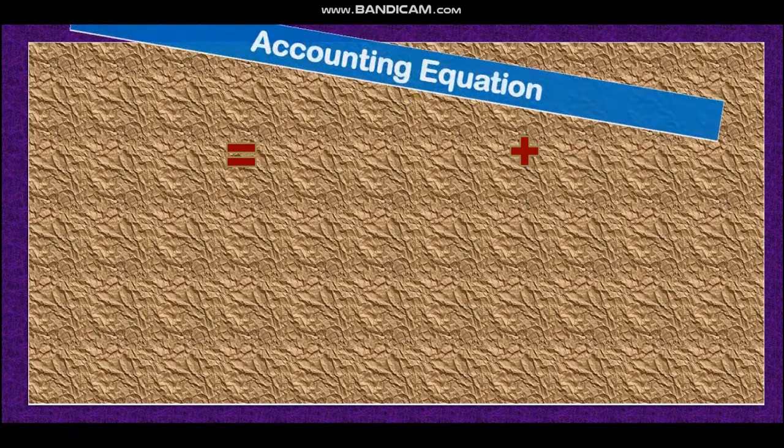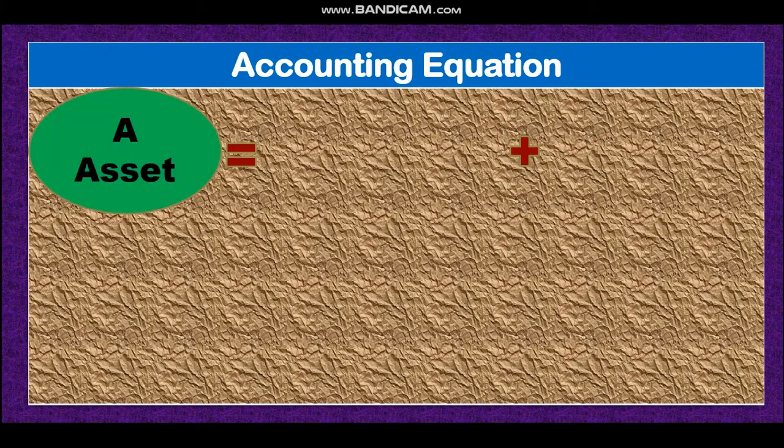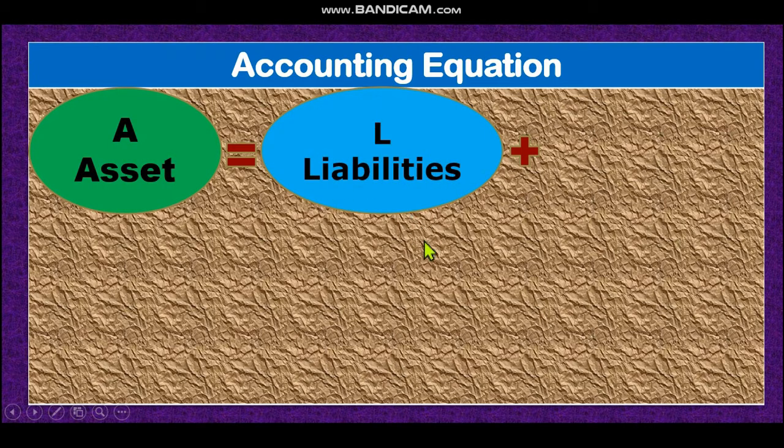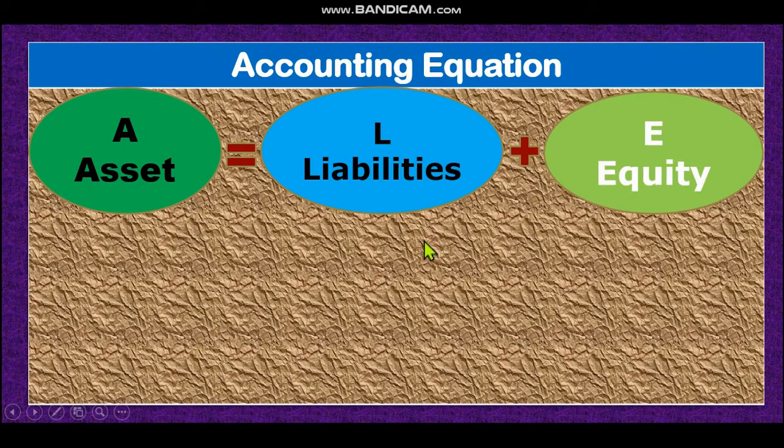Let's see the equation, dear student. This is the accounting equation. Asset will be equal to liabilities plus equity. That means if our total asset is 5,000, then liability plus equity will be 5,000. Every transaction will change this equation, but the total asset will always equal liability plus equity. That's why it is called the accounting equation.